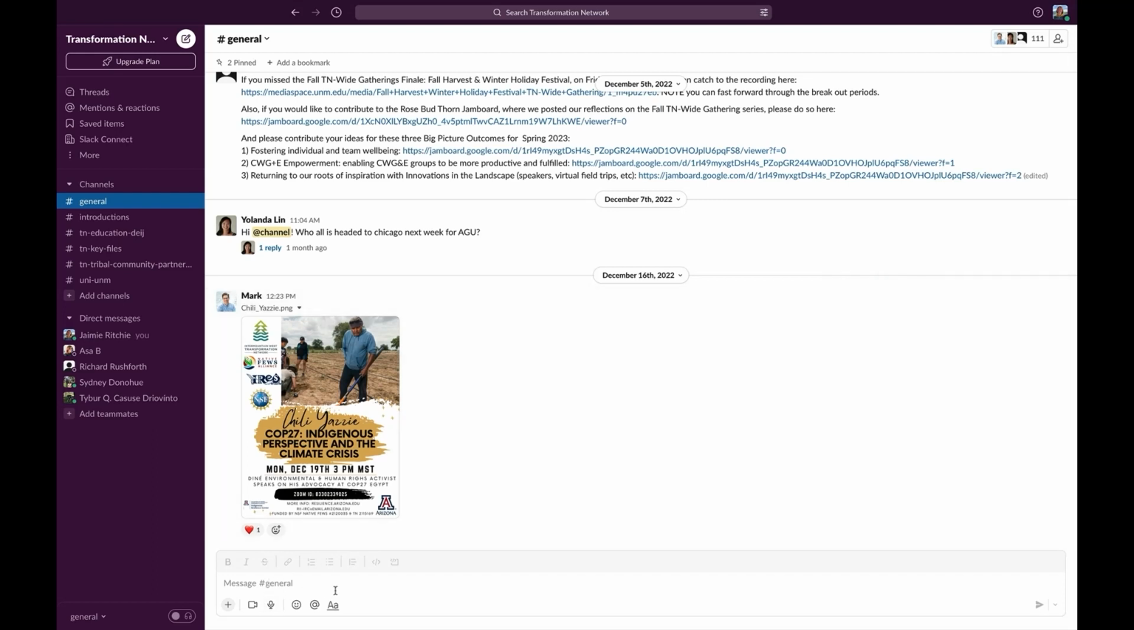To post a message to general, simply write in the text box at the bottom of the page.